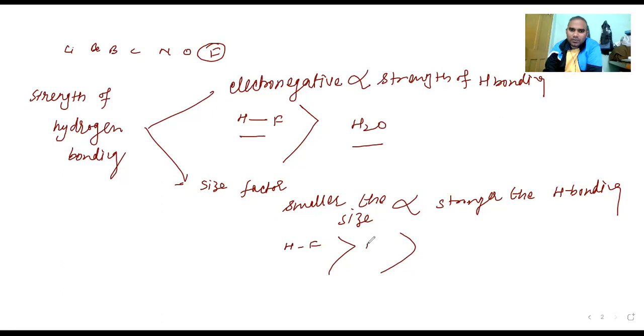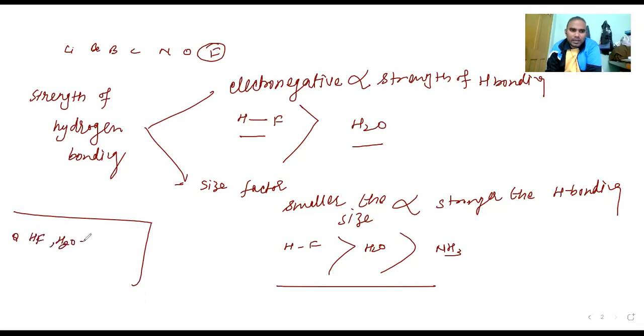Down the group, electronegativity decreases. Here is one more question: H2 HF, H2O and NH3. NH3 exists in liquid form. They exist in liquid form.